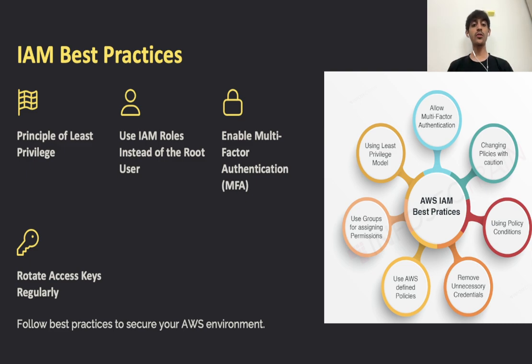We can also add more security by rotating access keys regularly. If access keys are compromised, rotating them minimizes the security risks. And lastly, monitor the activity of IAM with AWS CloudTrail. Tracking and auditing user actions to detect suspicious behavior can prevent unauthorized access and maintain a protective environment.